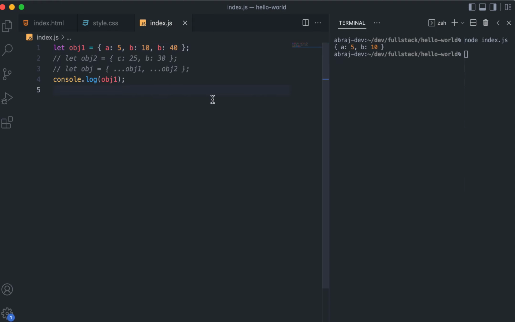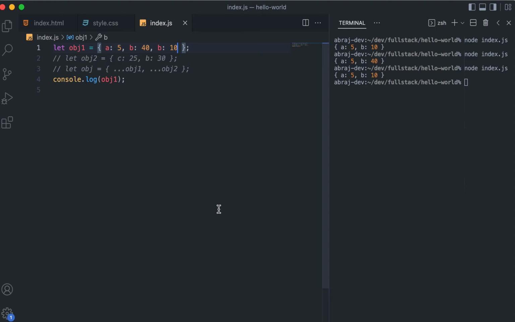Even if I write B three times, actually only unique keys can exist. That's why when you run this, you see A5 and B40. It takes the latest one, meaning the most recent one. So if you did B10 and then B40, whatever the latest you did, that B40 will persist. Again, if you move B40 towards the left, then now A5 B10 will be there, because A5 B40 and then B10 overwrote that.